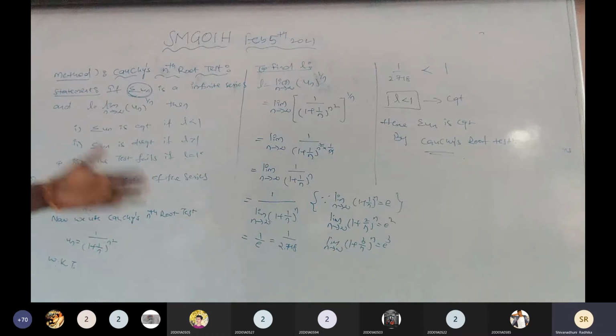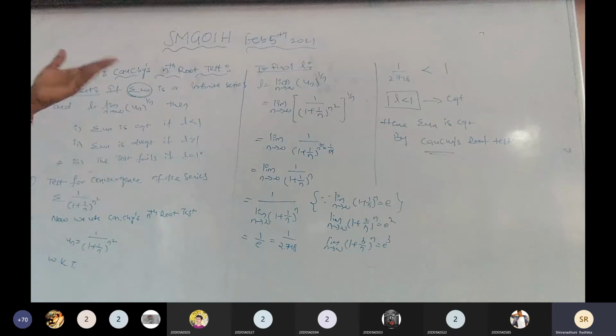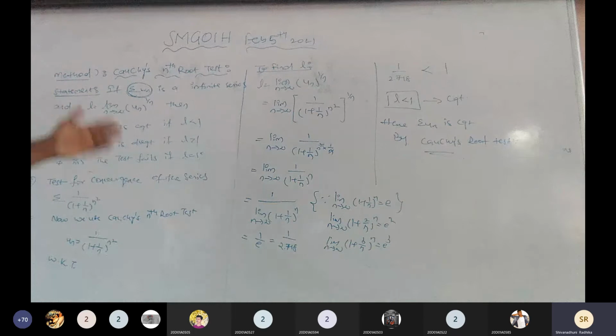The e value is already in the calculator also. We know that the value is 2.718. By the calculation we are getting that the value is less than 1. So that is convergent by using Cauchy's root test. Clear? Completed.